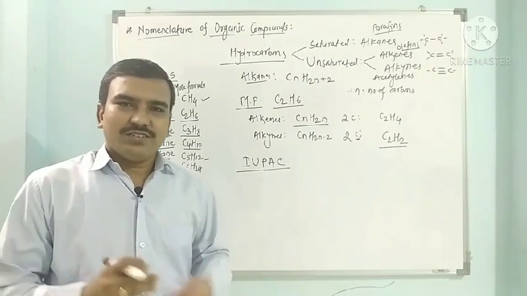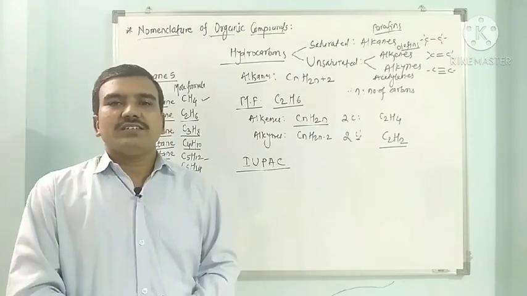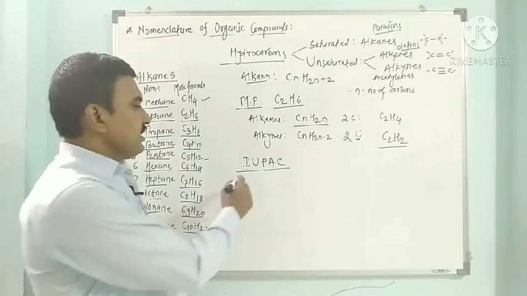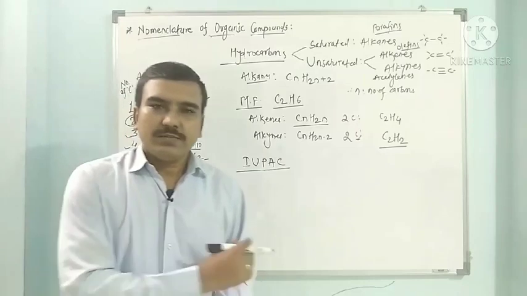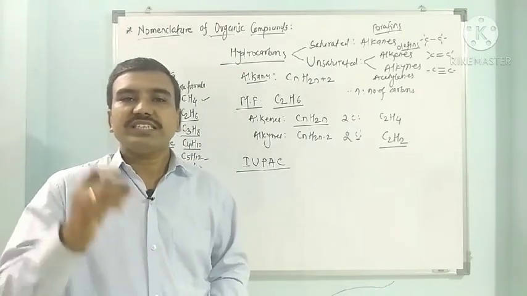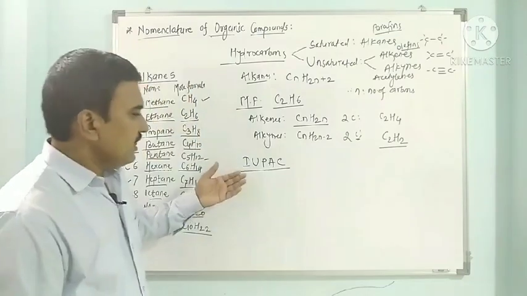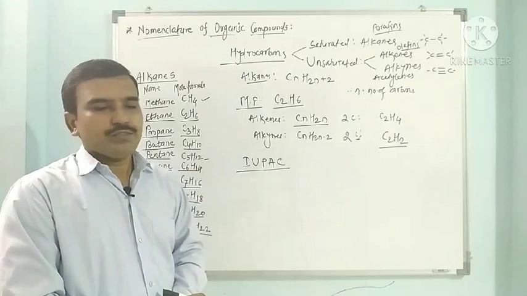So there was one meeting held in Geneva. This Geneva meeting proposed and established the International Union of Pure and Applied Chemistry to give names to organic compounds. So these are systematic names. IUPAC gives systematic names to the compounds.